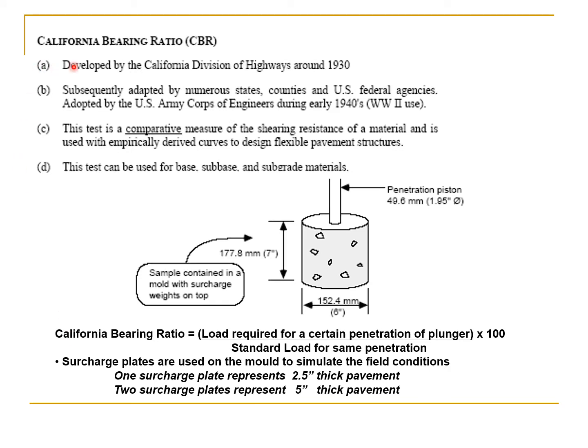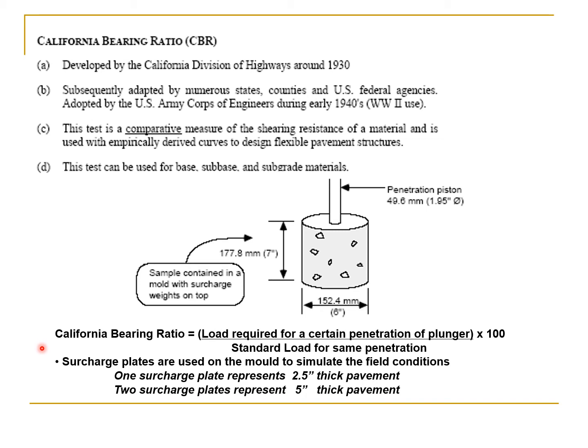So California bearing ratio, in fact it is a penetration test in which a penetration piston or plunger is penetrated into the compacted material, and the California bearing ratio is defined as the load required for a certain penetration of plunger divided by standard load for same penetration multiplied by 100.